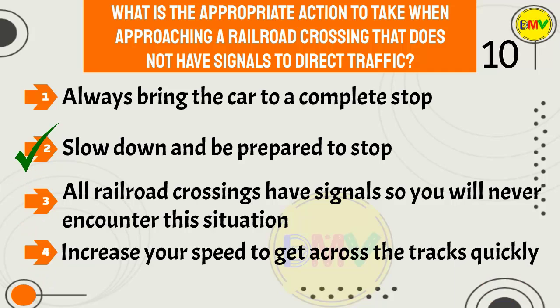The correct answer is 2. When approaching an unmarked railroad crossing, slow down and be prepared to stop. Before you cross, be sure that no trains are approaching from either direction on any track. If you see or hear a train coming, stop at a safe distance from the nearest track and wait to proceed until after the train passes.